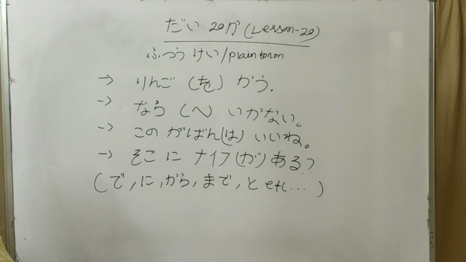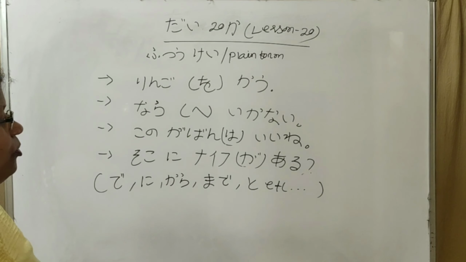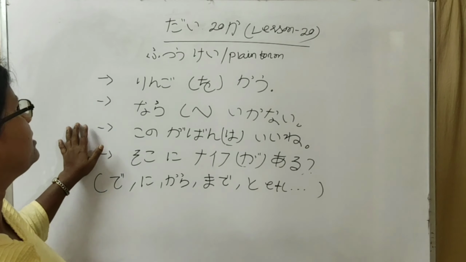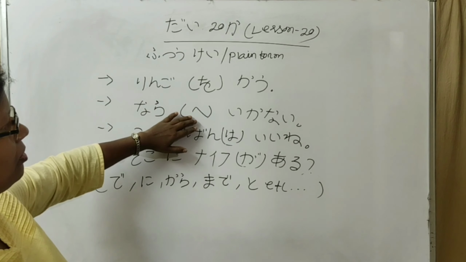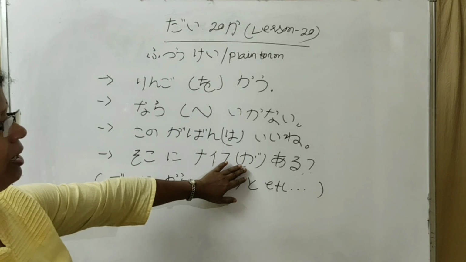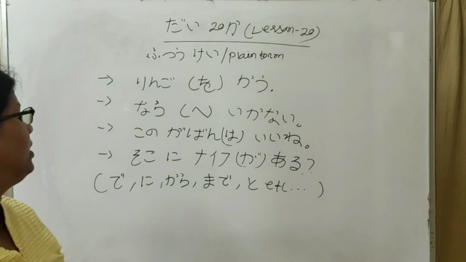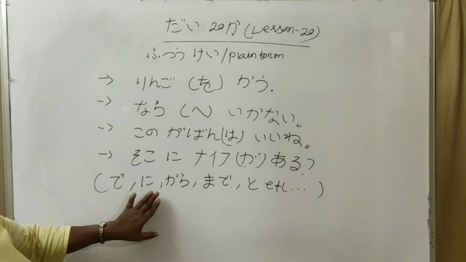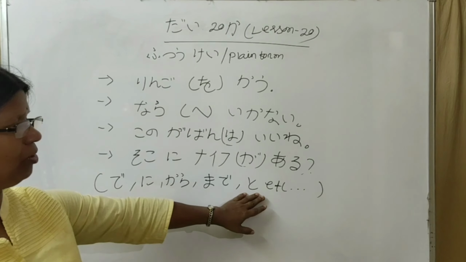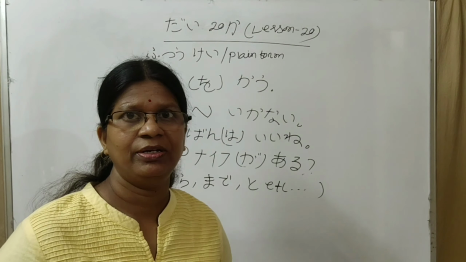Next. Kono kaban wa ii ne. Kono kaban ii ne. So we can omit the wa particle also. Soko ni naifu ga aru. Soko ni naifu aru. We can omit the ga particle also. In plain form, when we make sentences, particles o, e, wa, ga, we can omit. But particles de, ni, kara, made, to, we cannot omit.